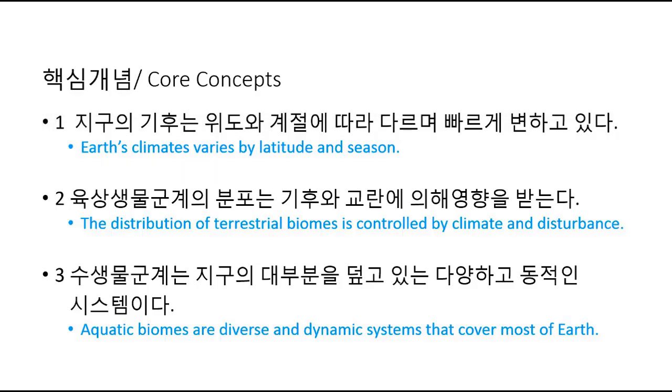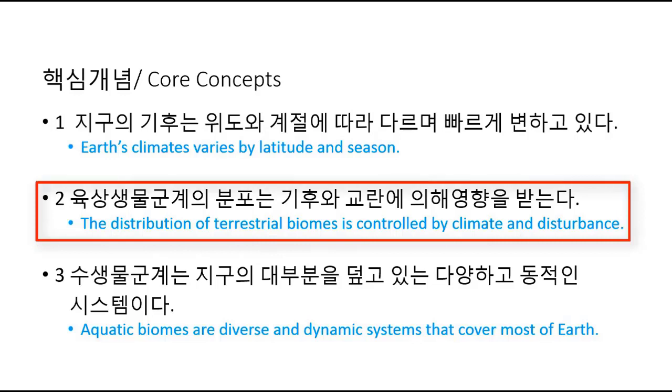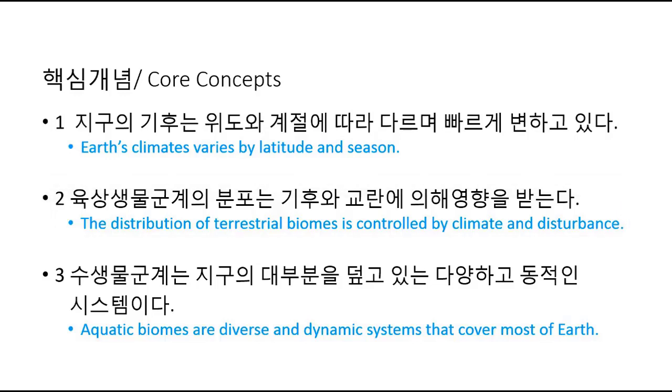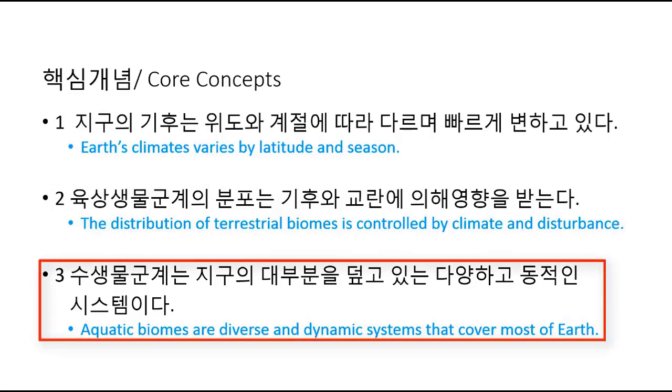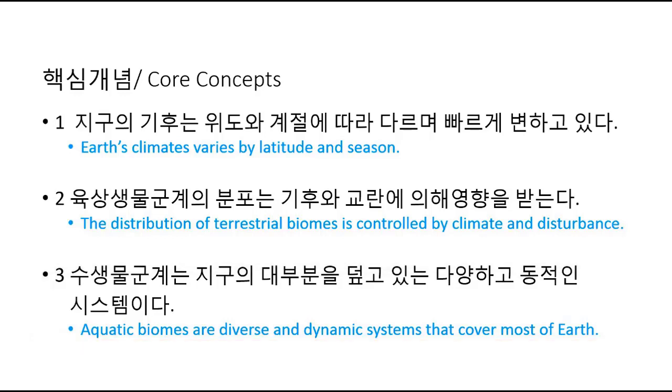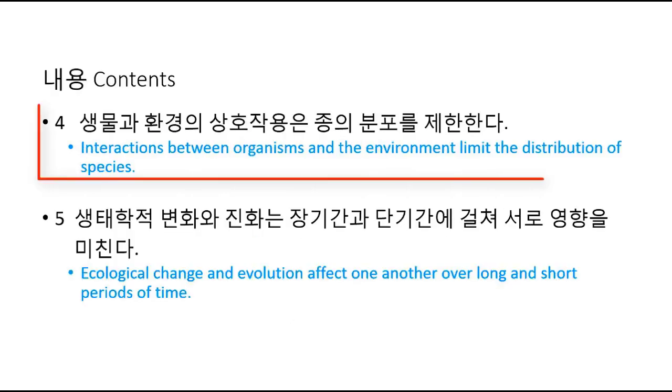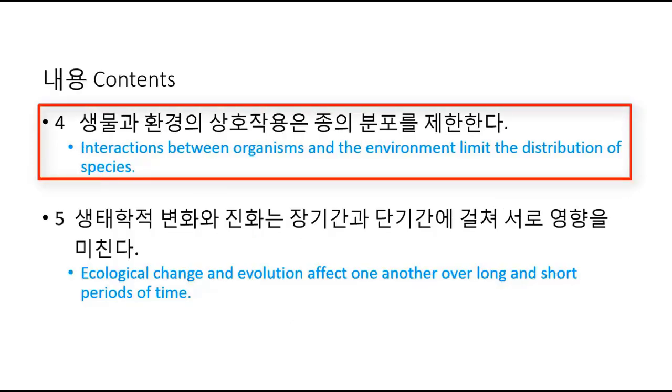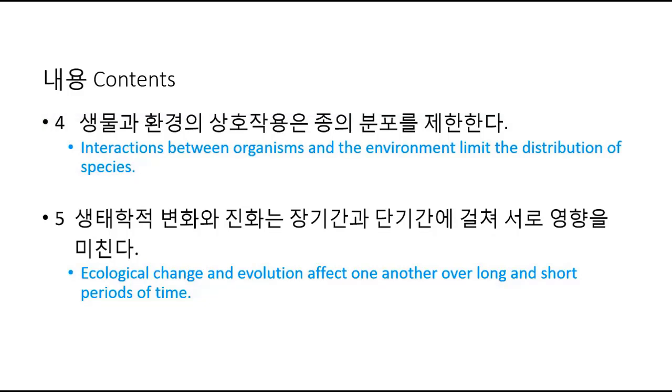In concept number 2 we'll look at the distribution of terrestrial biomes, how they're controlled by climate and man-made disturbances. In concept number 3, we'll look at aquatic biomes, their diversity and how they cover most of the Earth. In key concept number 4, we'll look at how interactions between organisms and the environment limit the distribution of species.